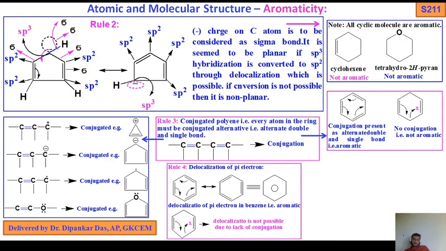So these are rule 2, rule 3 and rule 4. This is the example of rule 2 and this is the example of rule 3. Conjugated poly: every atom in the ring must be conjugated, with alternating double and single bonds. Similarly, delocalization of pi electrons should happen, otherwise it is not an aromatic compound. Like this one, benzene, this should be okay.